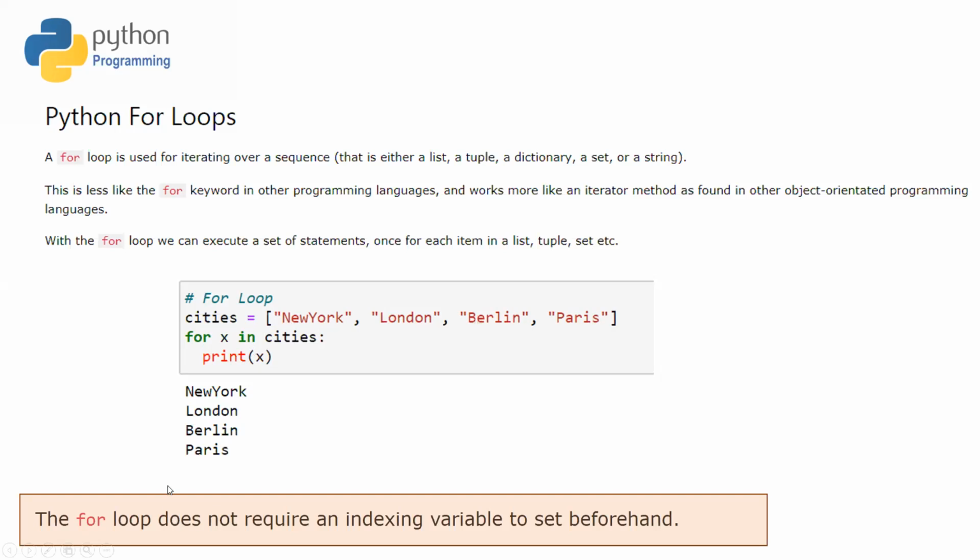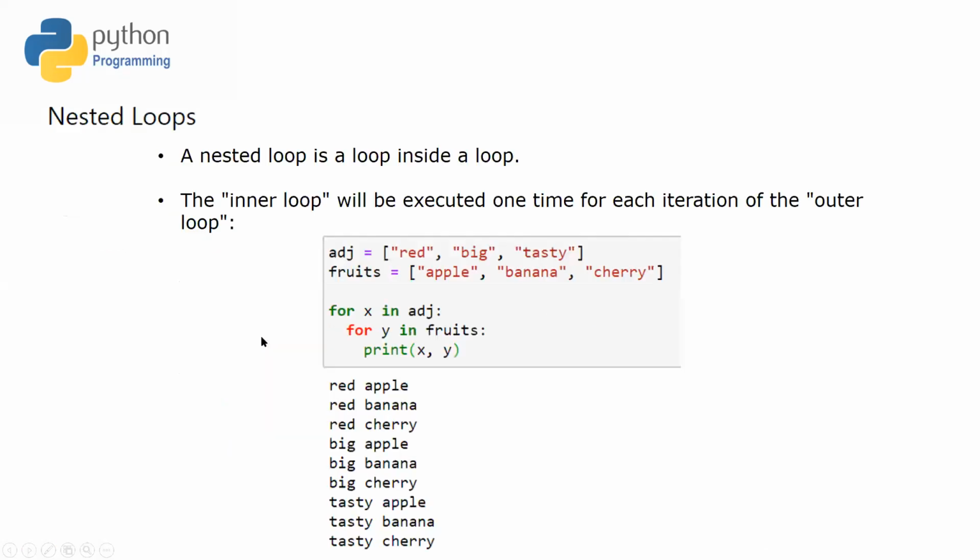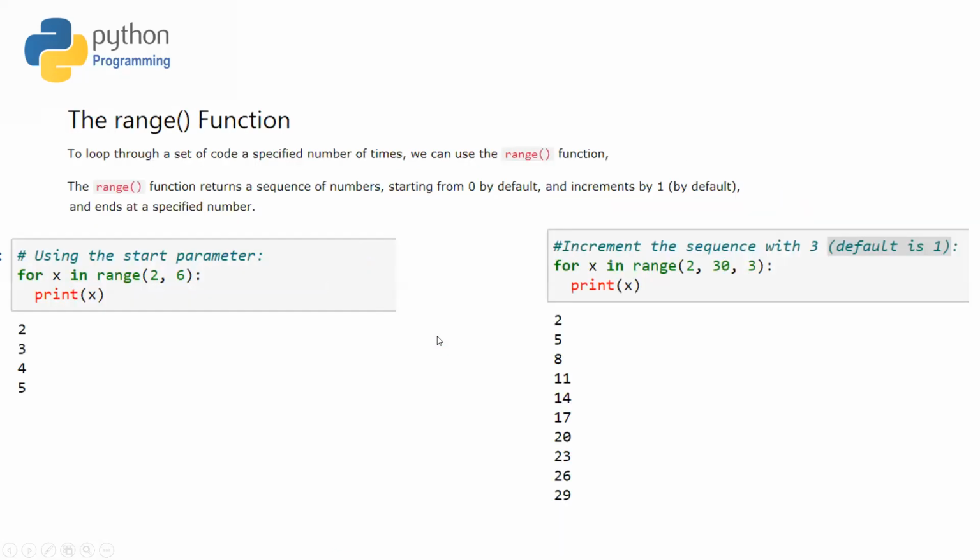So the for loop in Python does not require any indexing variable to be set beforehand. You can see that here we have not specified any start value. It will start right from the start of the list as we are iterating with the help of the for loop. We can also have nested for loops, that's a for loop inside a for loop. So the inner loop will be executed one time for each iteration of the outer loop, and that has to be identified again with the help of this indentation. So this nesting of for loops is also possible in Python.